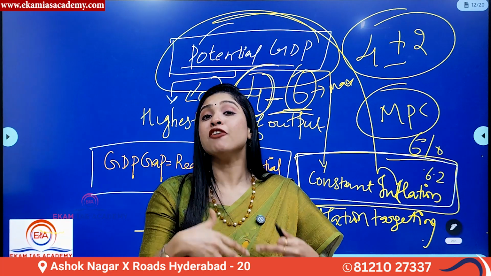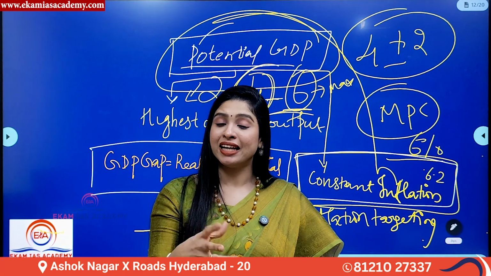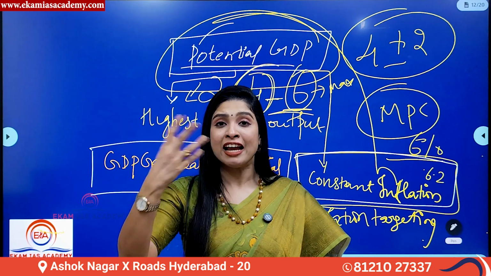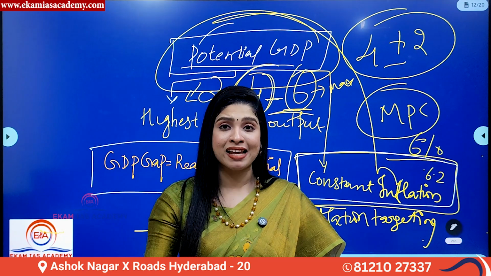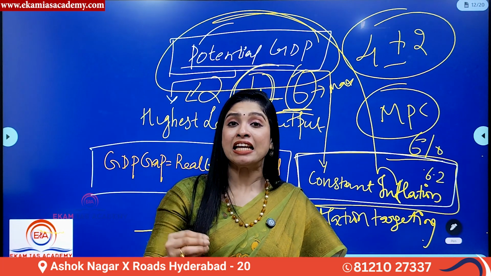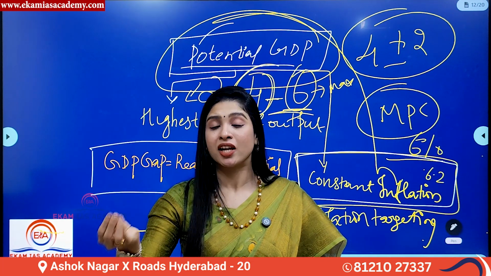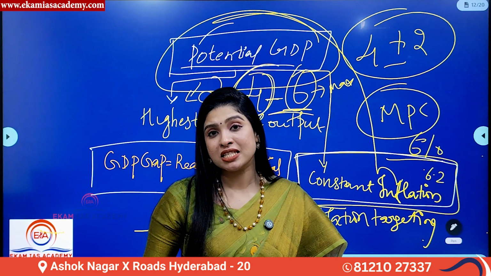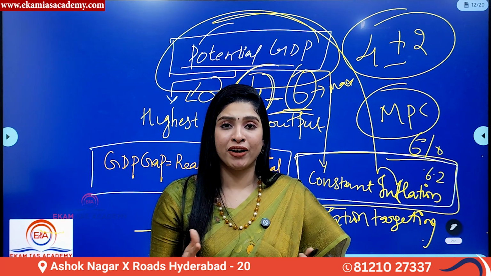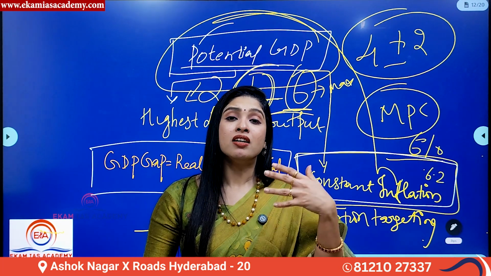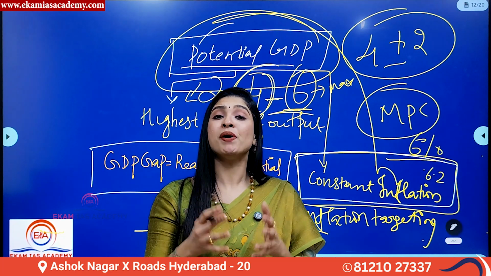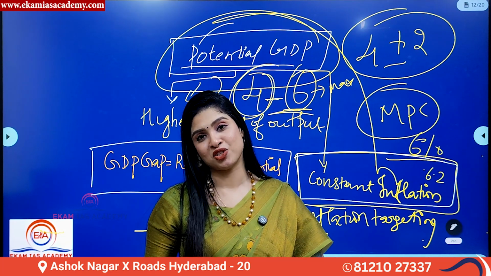The second thing is, capital accumulation, more wealth and money should be there. Only then investments, innovations, all these things can happen. And the next thing is that a proper policy and regulatory framework should be there, which means the government policies and bureaucratic structures of the country have to be very simplified and not complex, so that potential GDP can be attained, and there should be proper availability of natural resources.